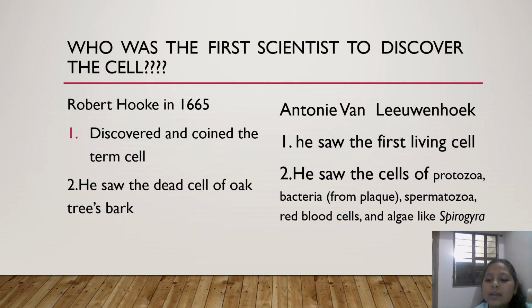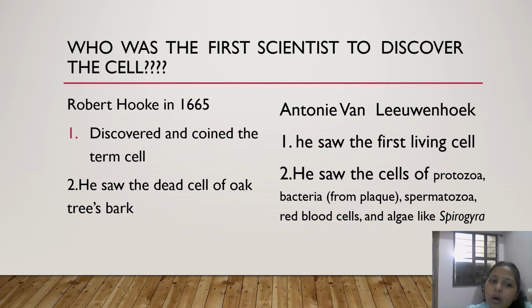So Robert Hooke in 1665 was the very first scientist to see a cell. It was a dead cell. He made his own microscope, and he had a cork of oak tree's bark. What is this?